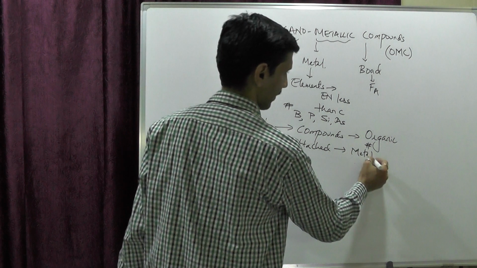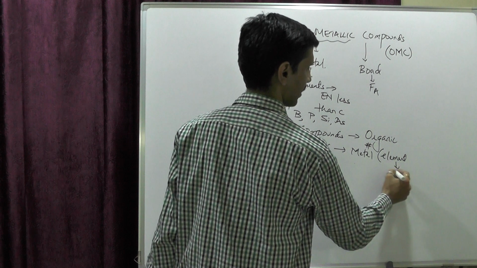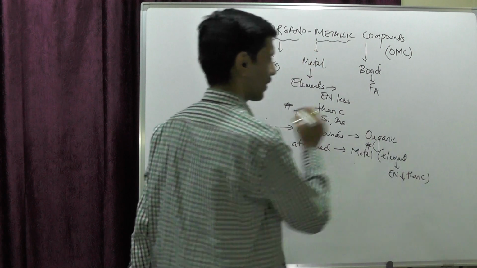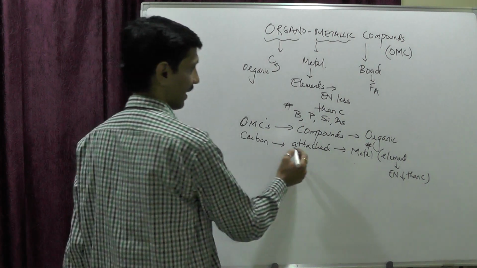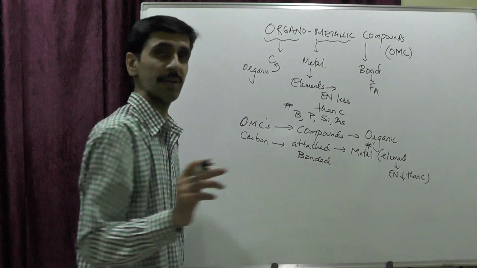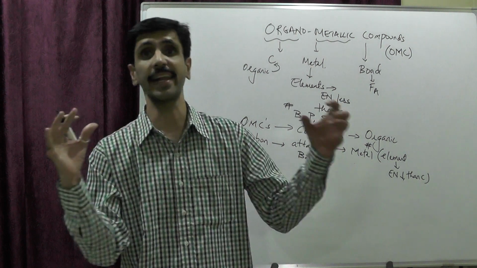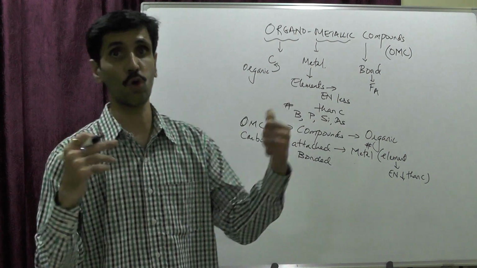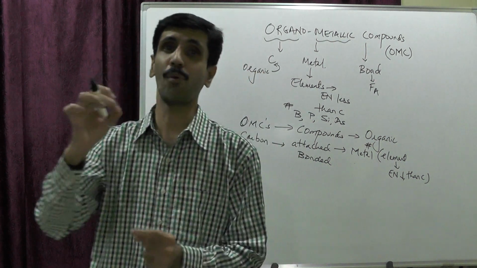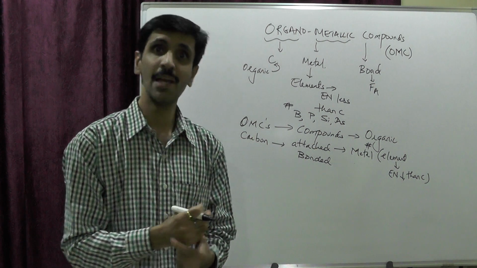Okay, what do I mean by metal? An element with electronegativity less than carbon. So this is one part. Attached, or I also call it bonded. Now, the bonding which I am talking about has two categories, my dear friends. One category is direct bonding, where the so-called metal is directly bonded to the organic carbon, and I call it organometallic compounds.